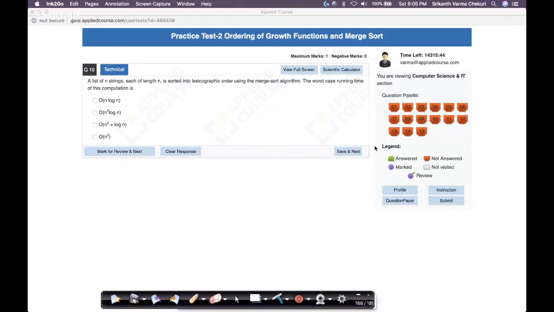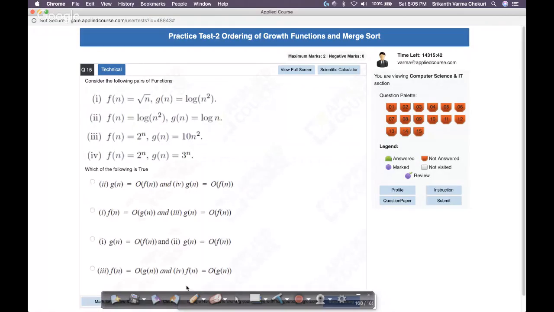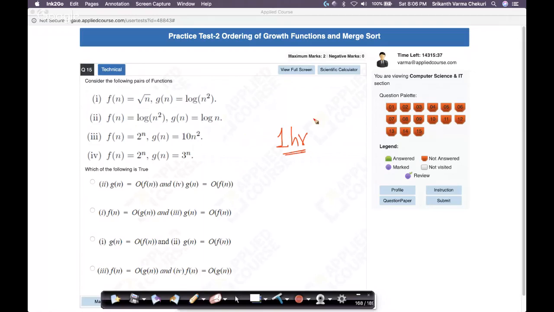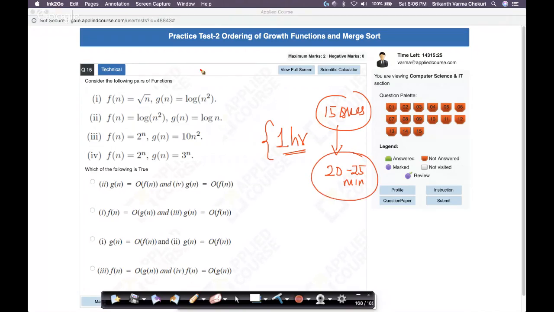So again, what I was saying, while Naveen just told me: in 1 hour, we solved 15 questions here with detailed explanations. With some practice, you can solve these 15 questions in like 20-25 minutes, to be honest. I actually solved these problems in my notebook and wrote detailed notes. That took me 30 minutes, including detailed notes. If I were to do it in an exam setting, I think I can do it in 15 to 20 minutes. So these are easy problems. These are not rocket science.